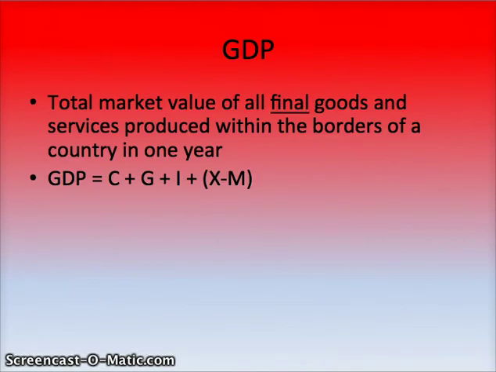GDP. GDP stands for Gross Domestic Product, which is the total market value of all final goods and services produced within the borders of a country in one year. The formula for GDP is C plus G plus I plus X minus M. C stands for Consumer Goods and Services, G stands for Government Goods and Services, I stands for Investment, as in business purchases, and X minus M stands for Net Exports. GDP adds all of this together to achieve the national income.